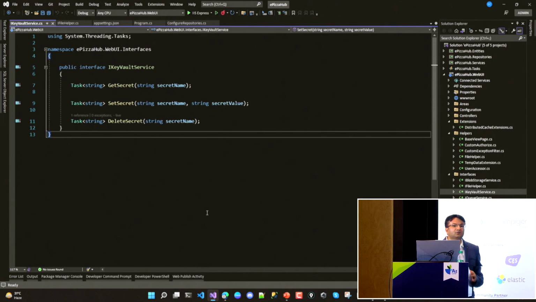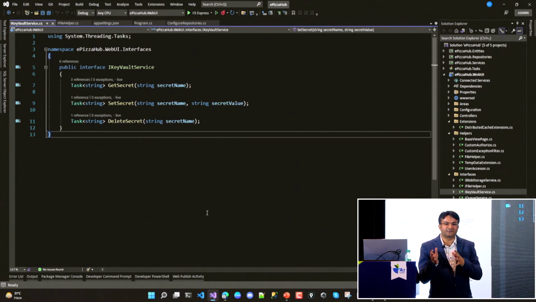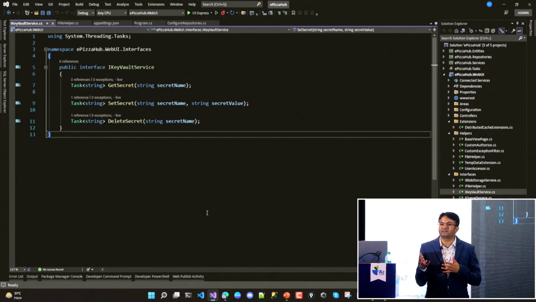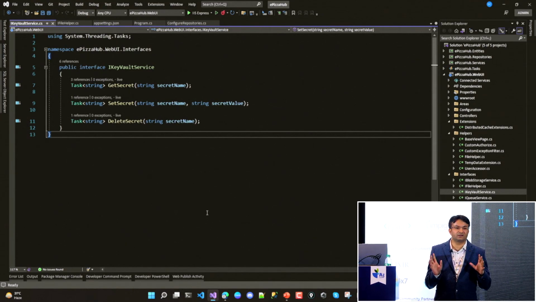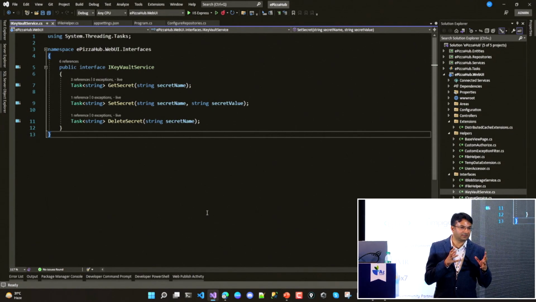This one is the key vault service. Here I just have to pass my secret name and it will give me the secret: the secret for the service bus connection, the secret for my storage account, the secret for another one. So wherever needed, I just inject it and retrieve it. This is the way I access it. I hope it is clear to everyone. So should we go ahead to the architecture, to see how these services are helping me manage things? Am I right?